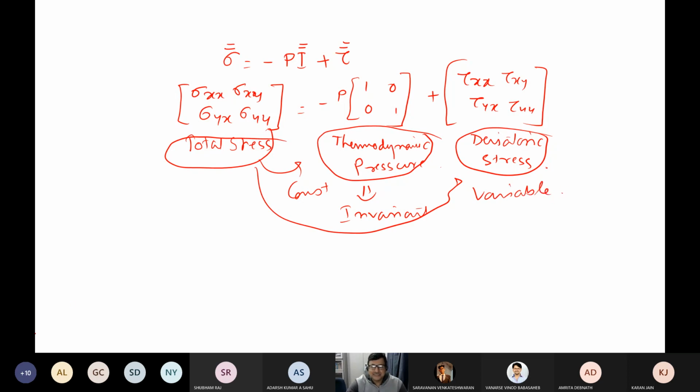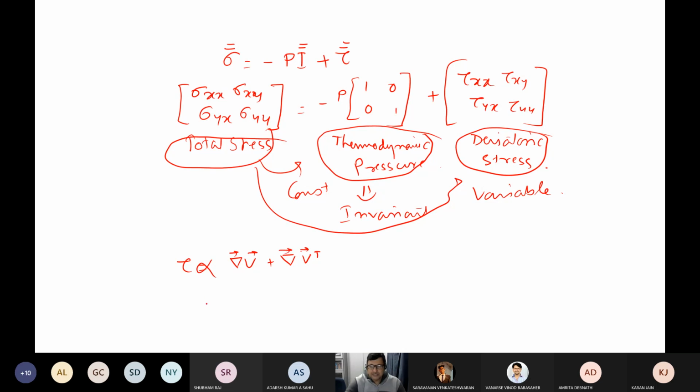And look at Newton's genius. He said that tau is proportional to gradient of V plus gradient of V transpose.